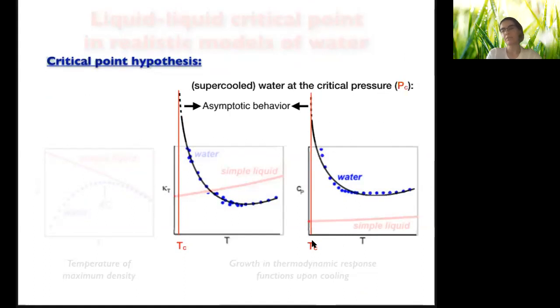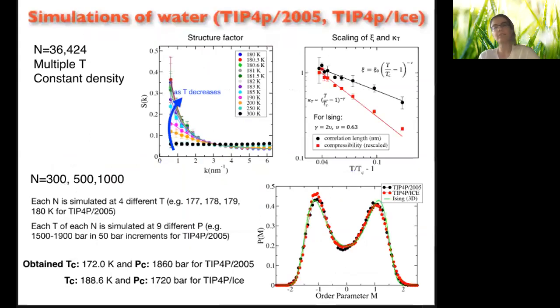This hypothesis, however, is very hard to justify or falsify because this hypothetical divergence happens at deeply supercooled conditions where ice nucleates too fast. So this is the reason why molecular simulations are extremely important in this field. So what did we do? We did simulations of pure water systems near their hypothesized critical point using two realistic classical models of water.